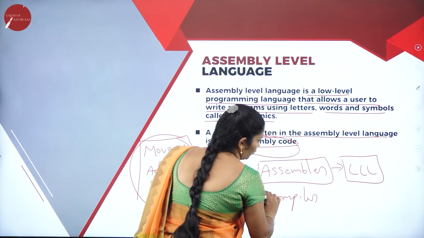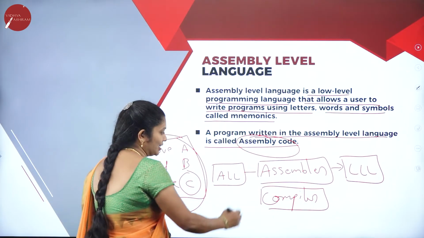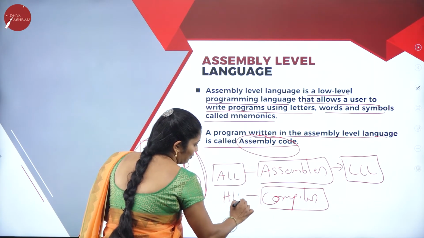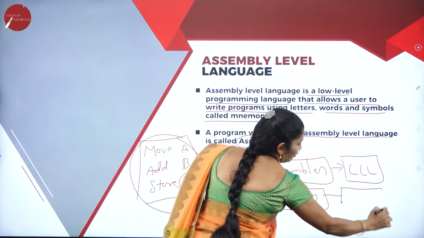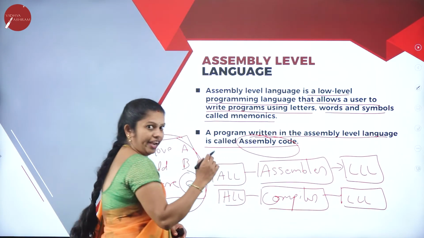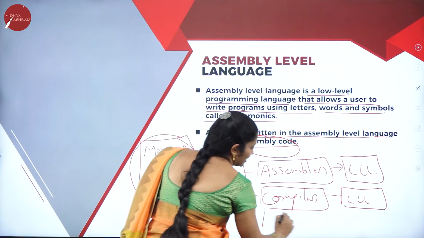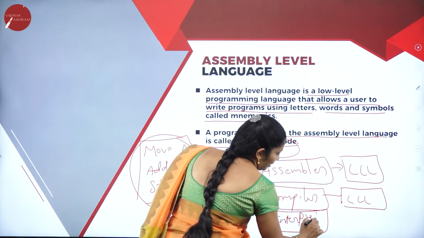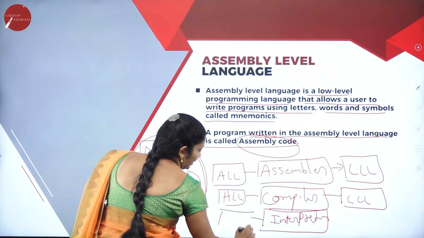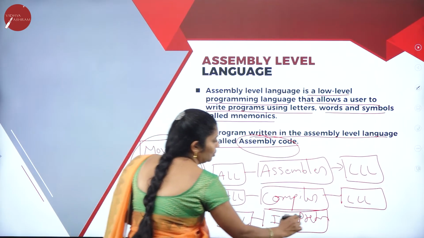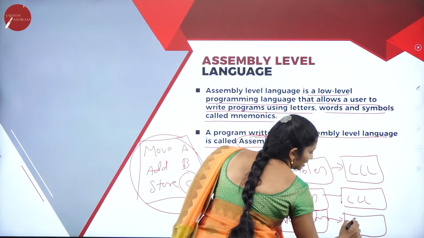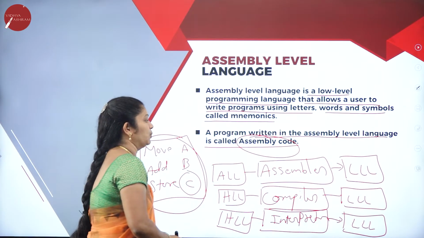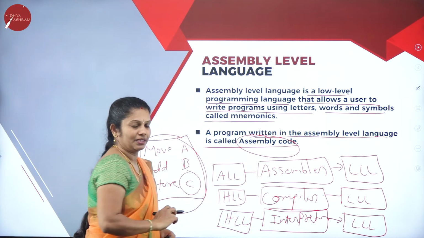A compiler is also a software, a translator, that transfers high level languages to low level languages. And one more language translator is the interpreter. The interpreter also transfers high level language to low-level languages. But what is the difference between assembler, compiler and interpreter?